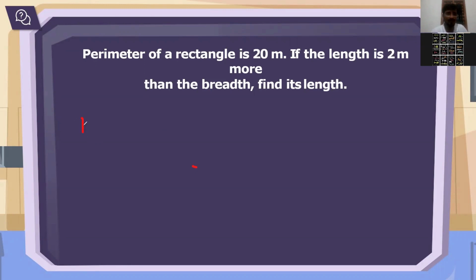So what is given? Perimeter is given, right? Let's represent it as P. So what is the perimeter? 20 meter. Then what is given? The length is 2 meter more than the breadth. So what is length? Length is 2 meter more than the breadth. So breadth is there and 2 meter more: B plus 2. Yes or no? Length is nothing but breadth plus 2. Is it clear?